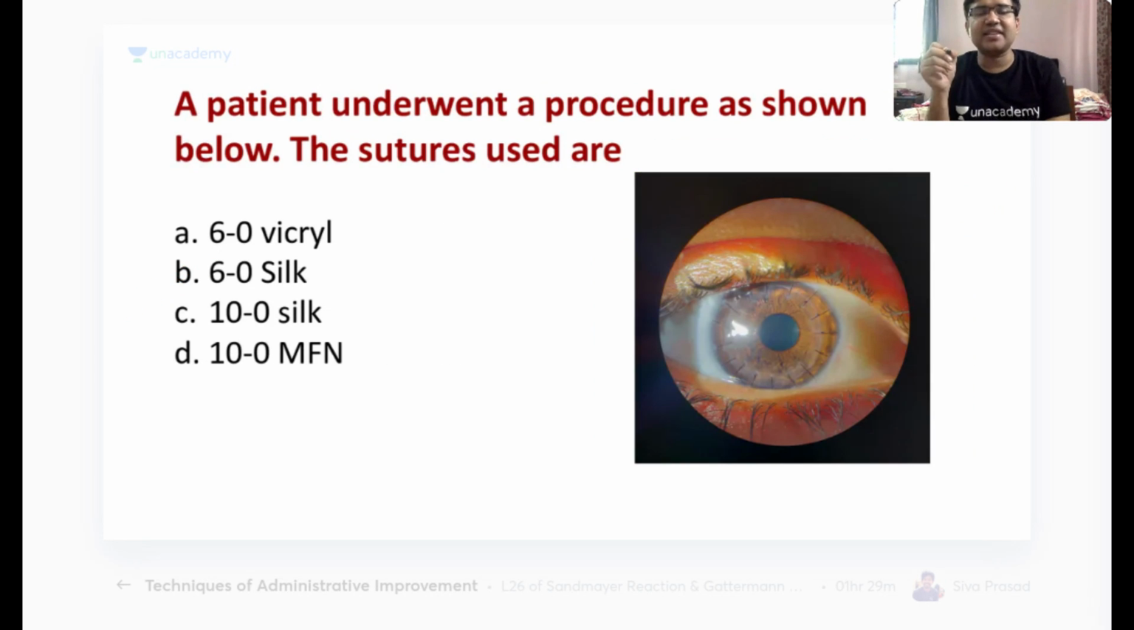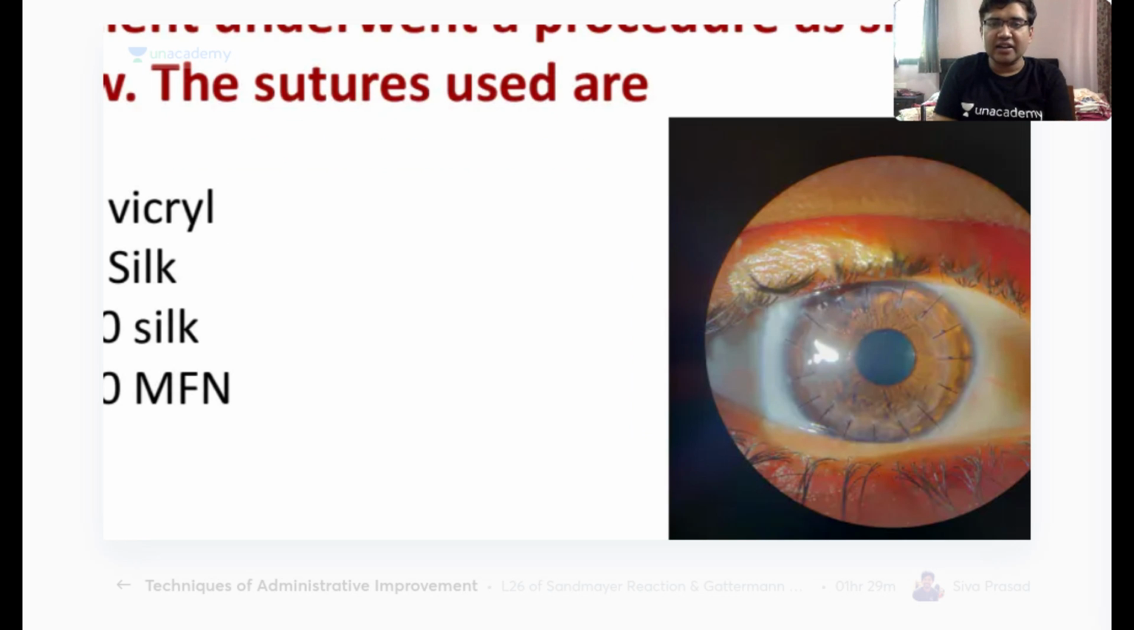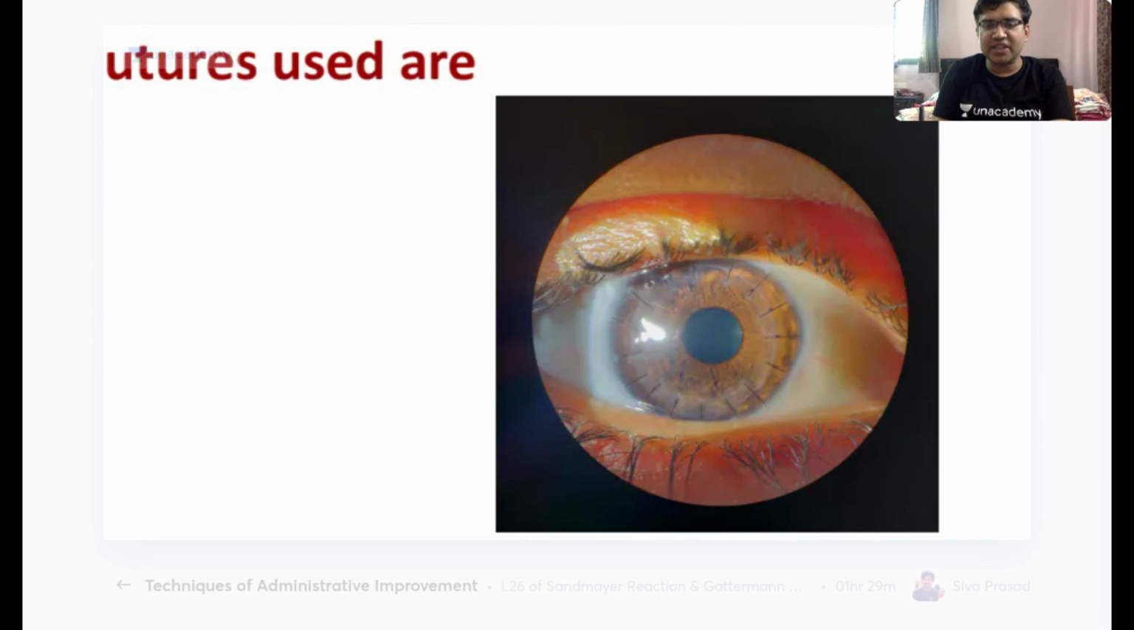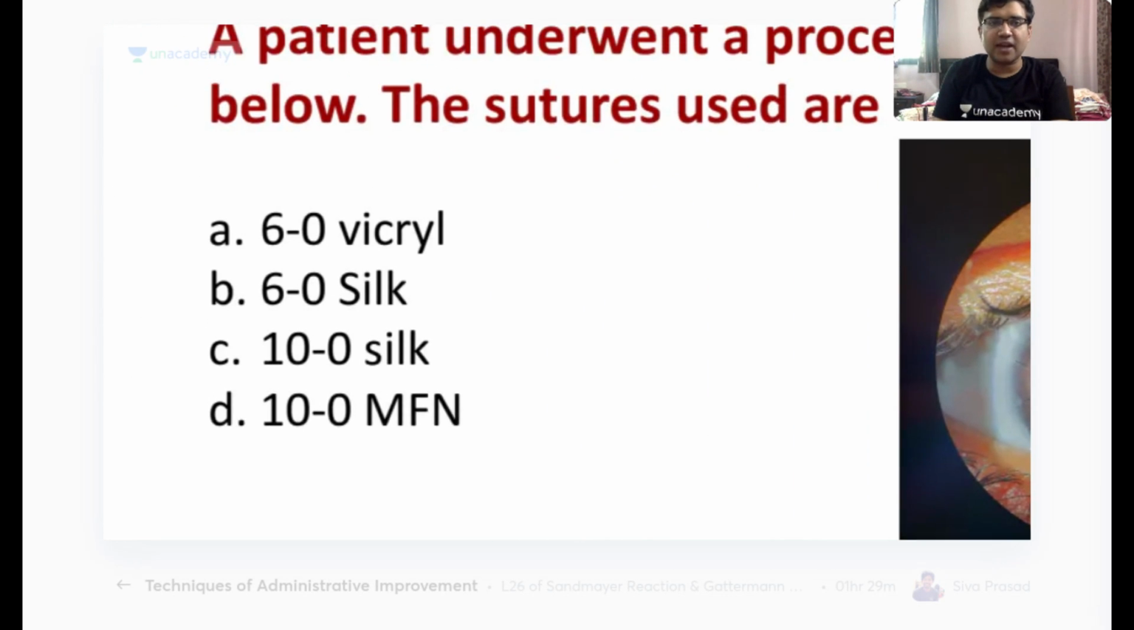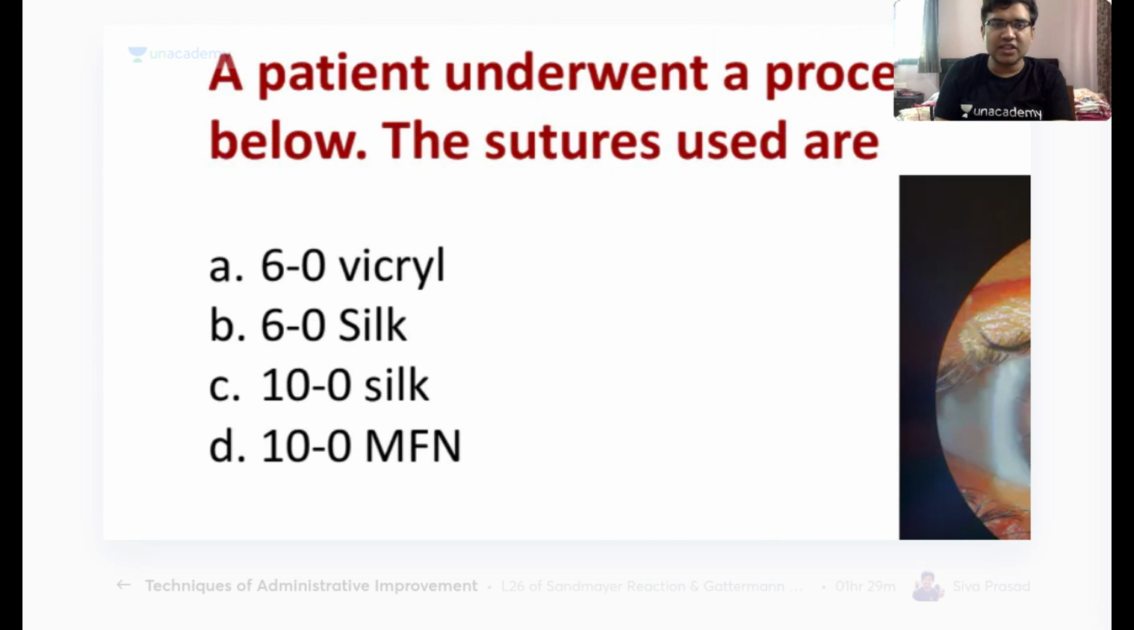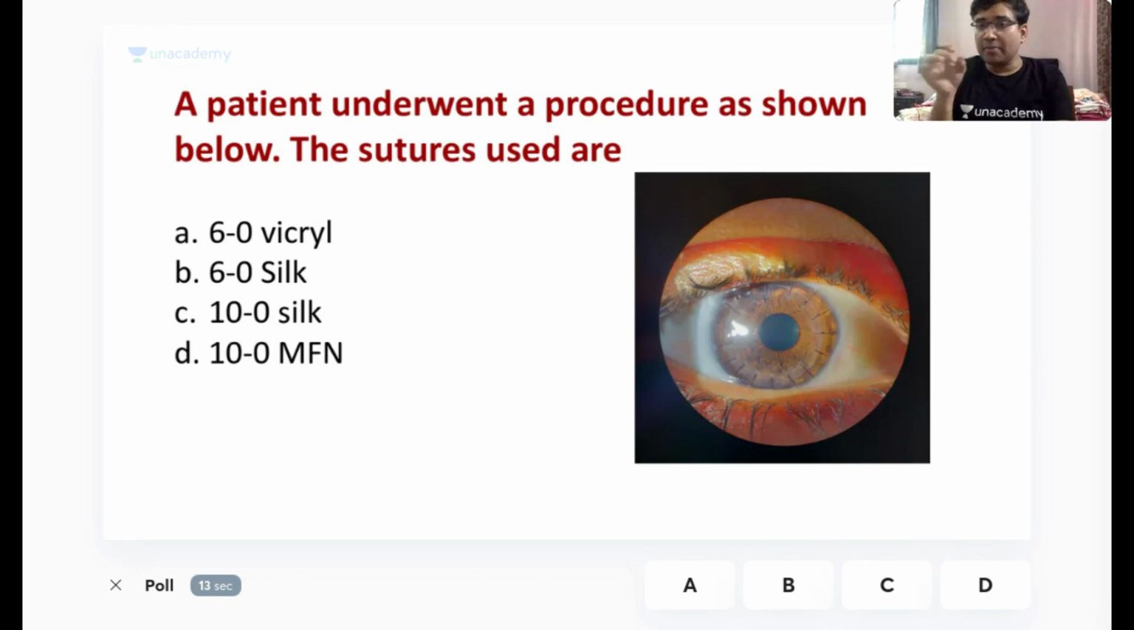Okay, with this, we basically come to our next question. A patient underwent a procedure as shown below. The sutures shown here are which sutures? Okay, please see the picture again. I have done a corneal transplant, and tell me what are the sutures which I have used in this procedure. Try to answer fast. So remember, in a corneal transplant, we put a donor cornea. We remove the central 7 millimeter with the help of an instrument which is called corneal trephine, and then we put the sutures.